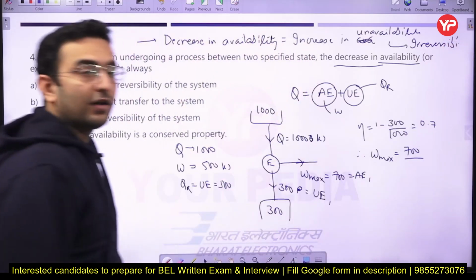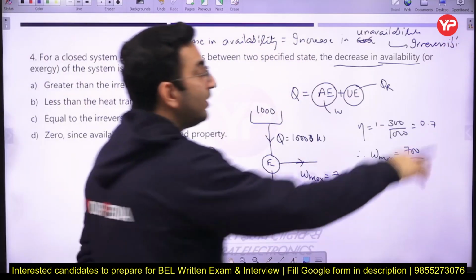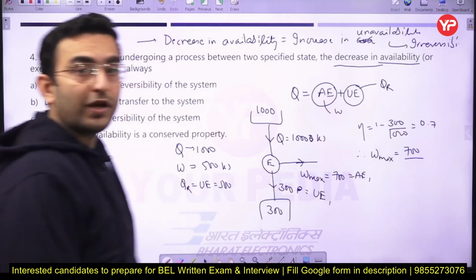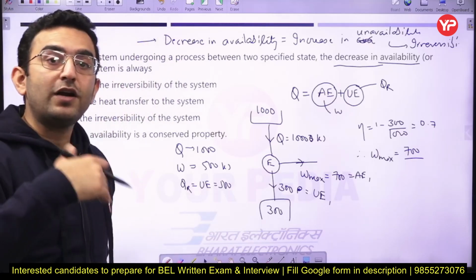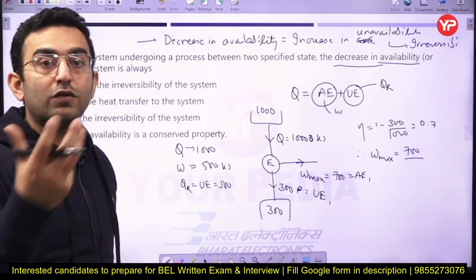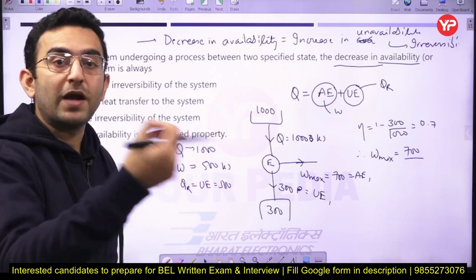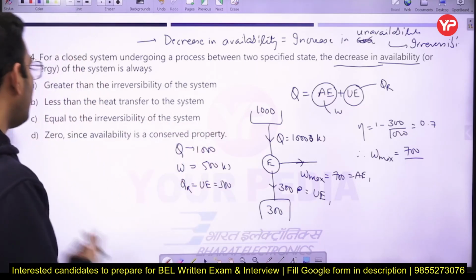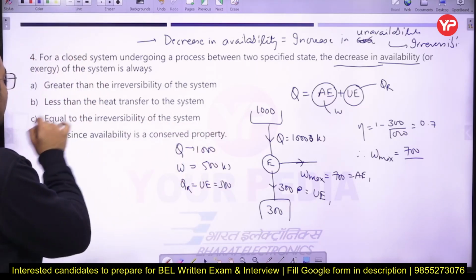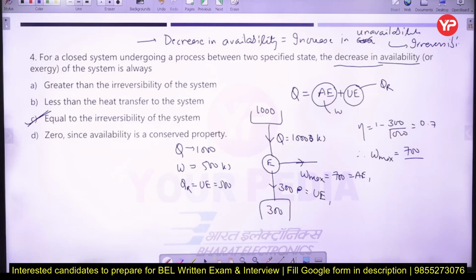Just remember that, which can be calculated by the Gouy-Stodola theorem, which tells you that the rate of increase of irreversibility is equal to the dead state temperature multiplied by the rate of entropy generation. So here option C is going to be the correct answer of this question.